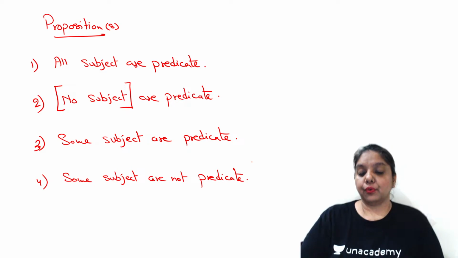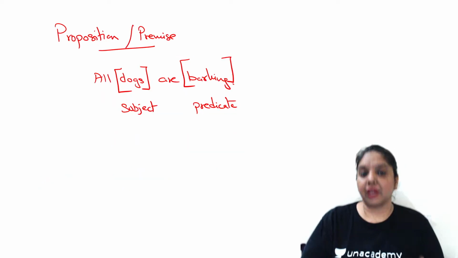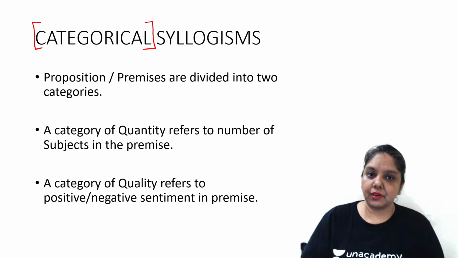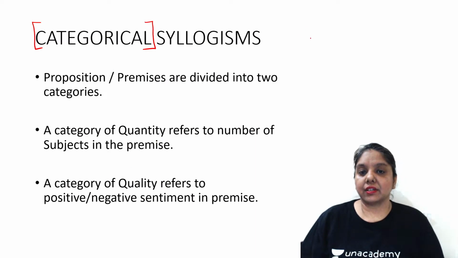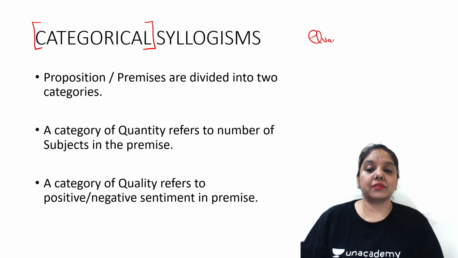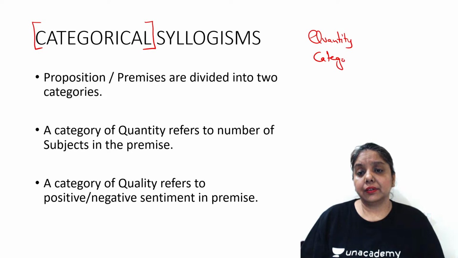And now these 4 are going to be divided into categories. Now, if we talk about categorical syllogism, the word category here refers to 2 categories. One category is referred to as the quantity category, and the second is referred to as the quality category.